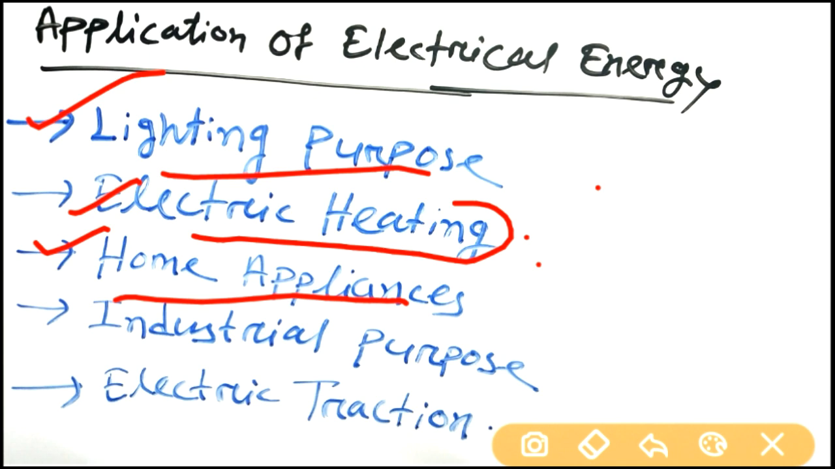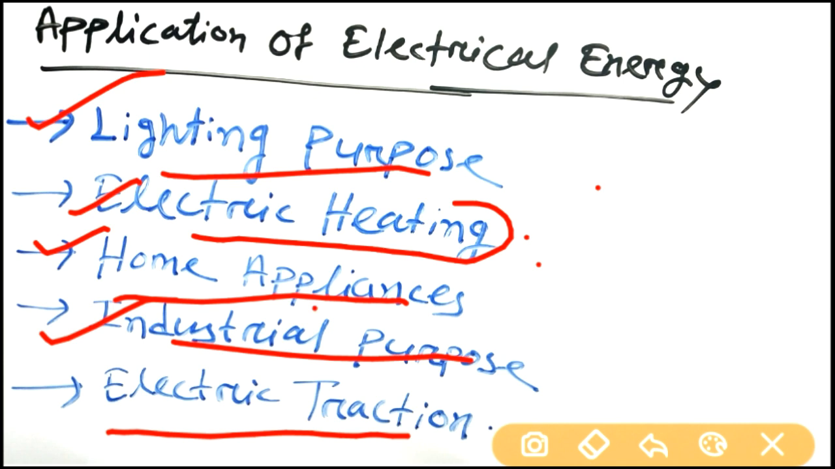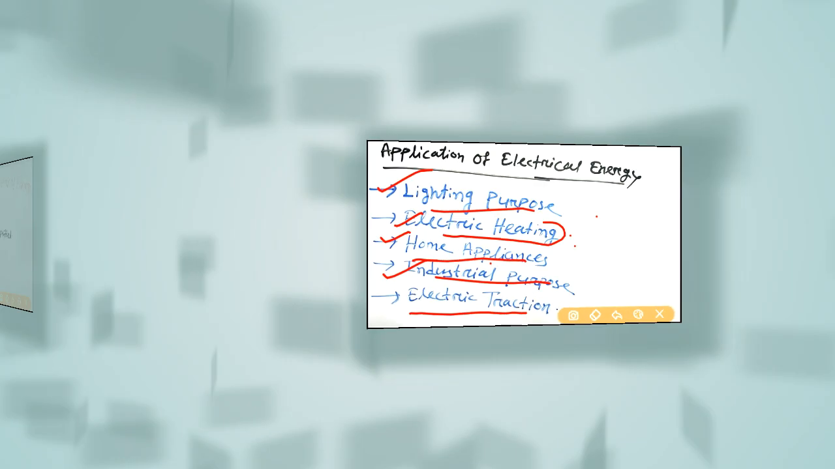In the industry, we largely use electrical energy for the processing and production of things, and that is the industrial purpose. And in the traction purpose, in the traction system of the electric locomotive, we are using DC motors as well as AC motors. Now the question comes, why? Why only electrical energy, not any other form of energy? For that, we give you the advantages of electrical energy, then you can know the answer by yourself.